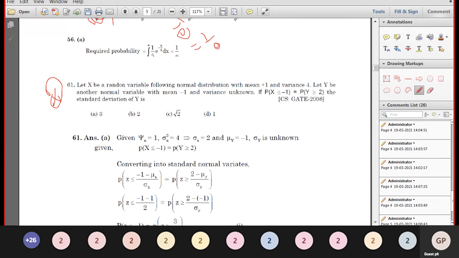Let X be a random variable following a normal distribution with mean 1 and variance 4.